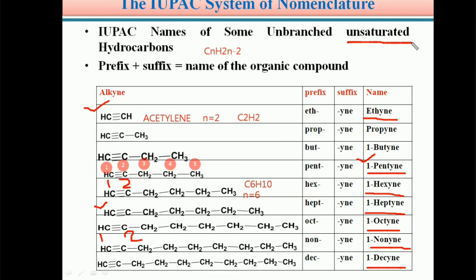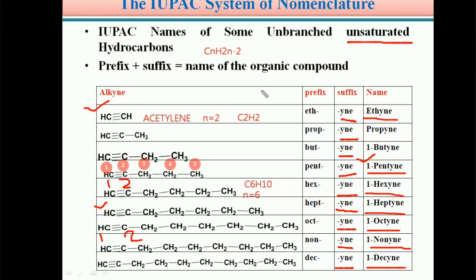In case of alkynes, the suffix is always yne. Yne is the suffix for a C triple bond C system. In case of alkynes, the functional group is C triple bond C. In case of alkenes, the functional group is C double bond C. In case of alkanes, the functional group is C single bond C.